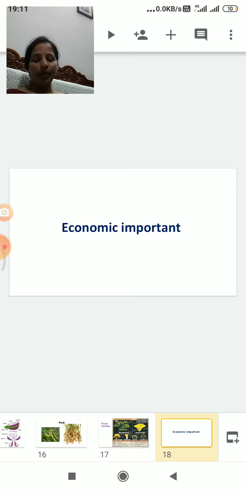And a yellow color powder is made from Butea monosperma, called the flame of the forest, which also belongs to this family. The Butea monosperma flowers are used in Holi colors. So it is the natural color of Holi. And some of the members of this family are used as green manure, Sesbania and Tephrosia. These two plants are used as green manure.